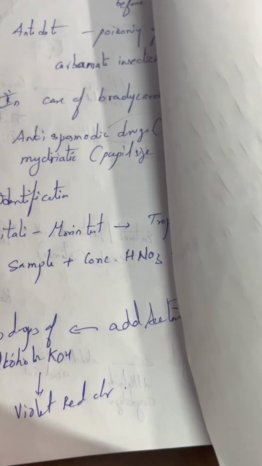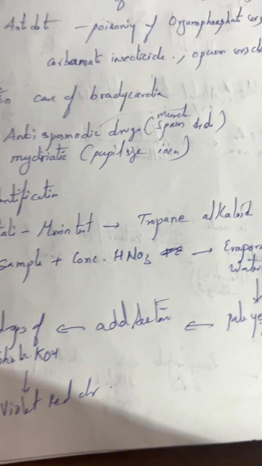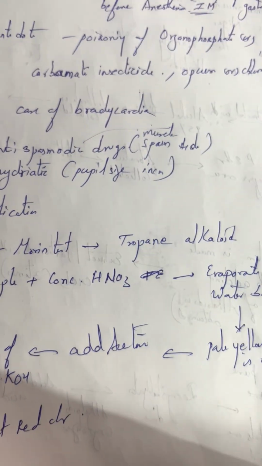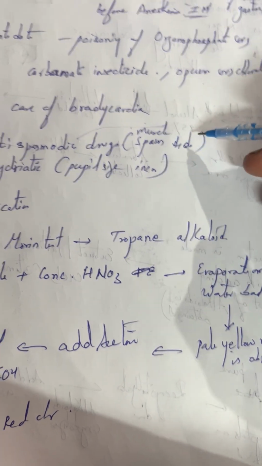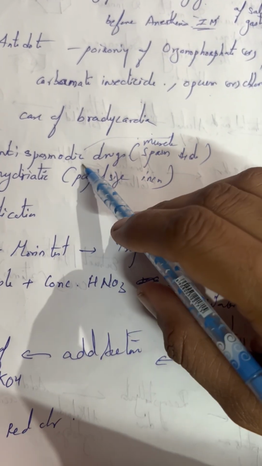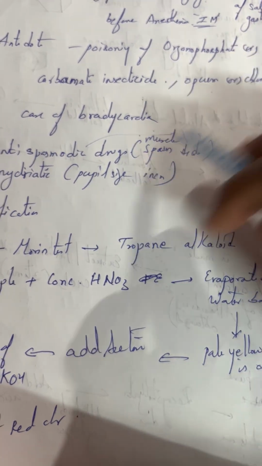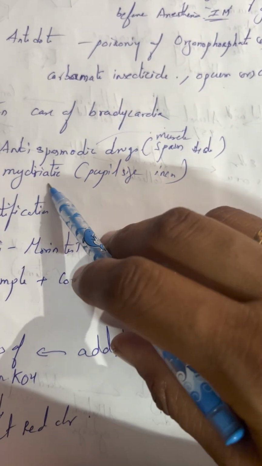Next, it acts as an antispasmodic drug. Antispasmodic means muscle contractions can be released, relaxation can be obtained. Spasm means constrictions. Okay, so during those muscle constrictions, when you give these injections, it relaxes those muscles. Next, it also acts as a mydriatic.